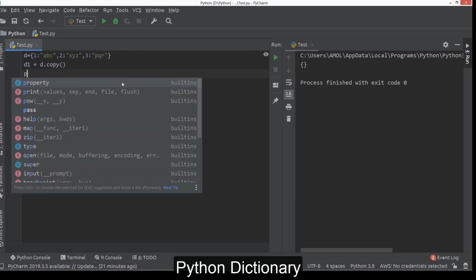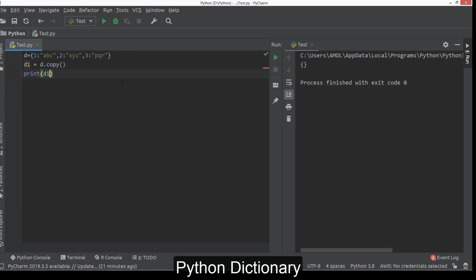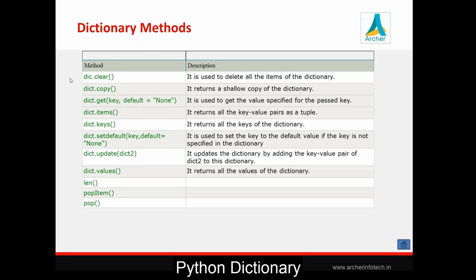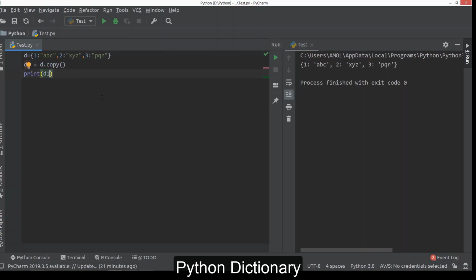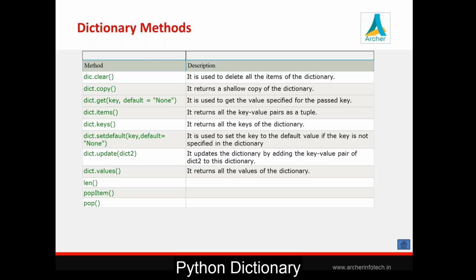Now, this is a shallow copy, so it will be a completely new dictionary. D1 will be considered as a complete new dictionary. The get method we have seen; this is how we can use this get method. To the get method we pass a key, and in return you will get the value. That operation we can do very easily by using the subscript operator. So mostly we are not going with the get method.